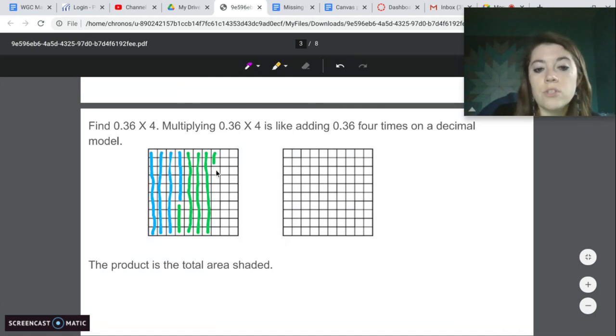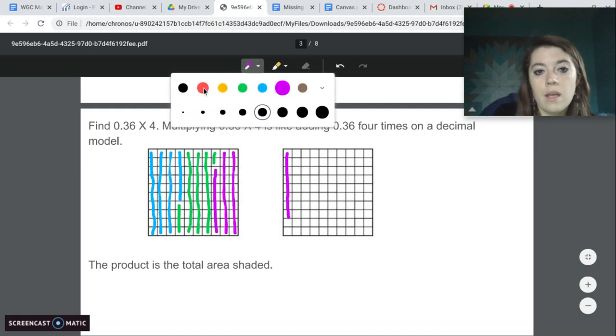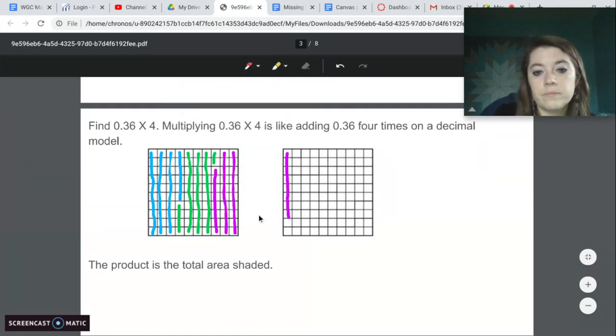Now we need to do 2 more. So 1, 2. There's 8. There's 18. There's 28. There's 36. All right, and last one.